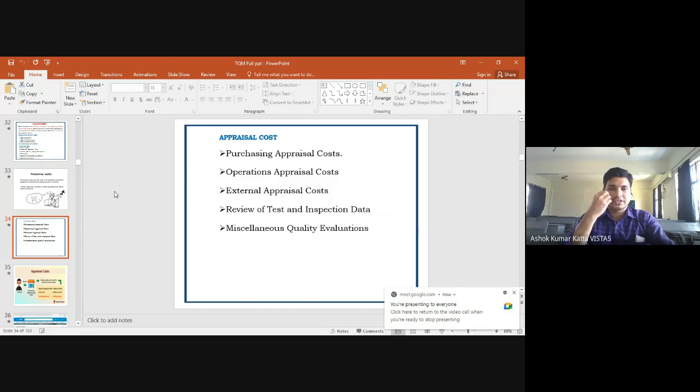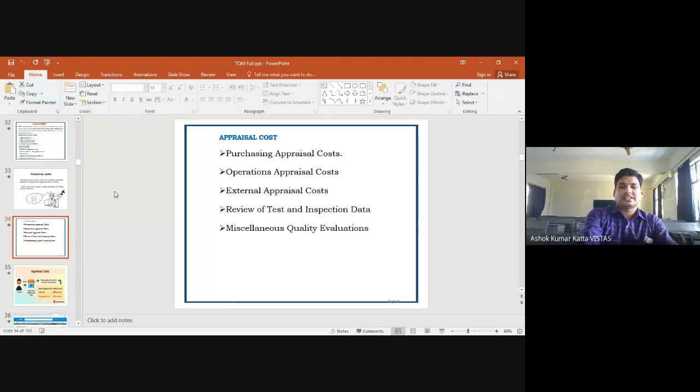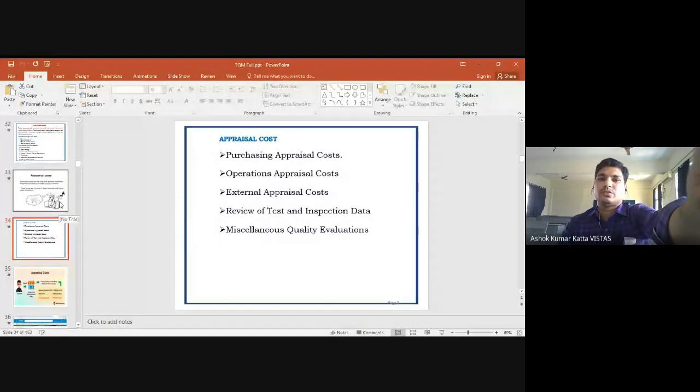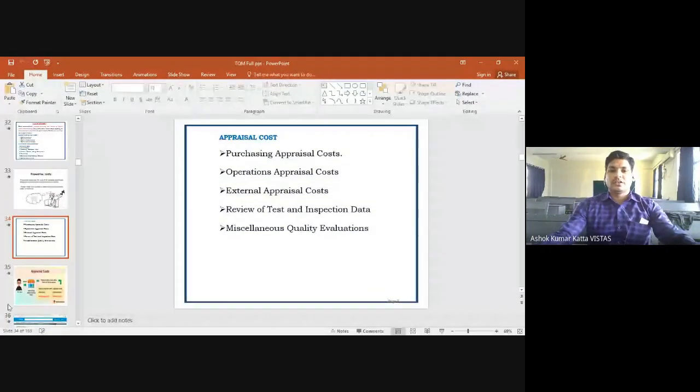Now, in this class I would like to continue and talk about the appraisal cost. The name itself makes it very clear: appraisal. For a better understanding of this appraisal cost, take depreciation versus appreciation. What is depreciation?